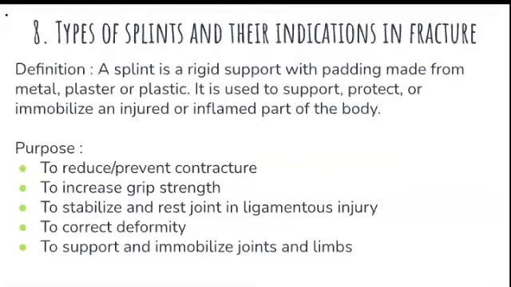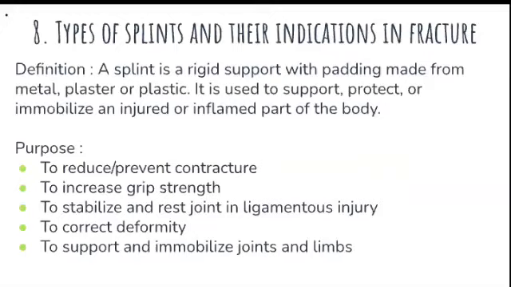The next question, the 8th question, is types of splints and their indication in fracture. So they have asked what are all the different types of splints and why they are indicated in fracture. So what is the definition of splint here? It is a rigid support with padding made from metal, plaster or plastic. It is used to support, protect or immobilize an injured or inflamed part of the body.